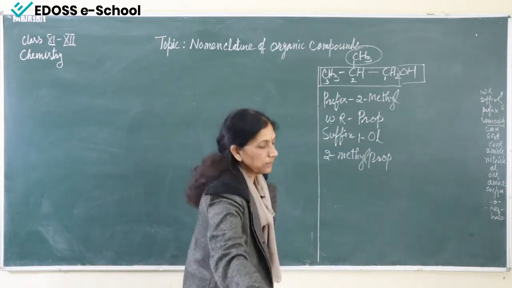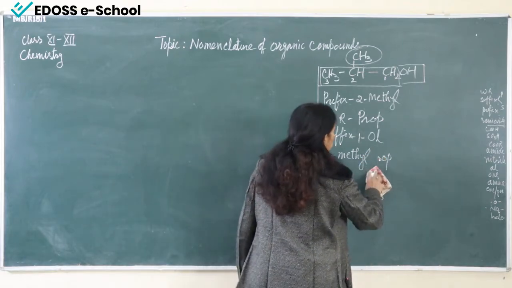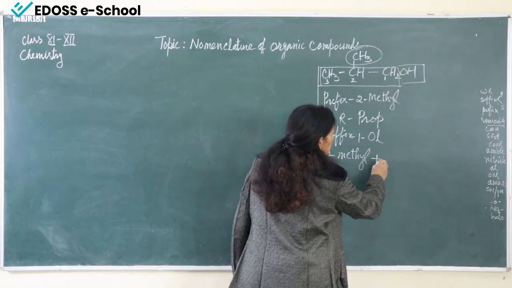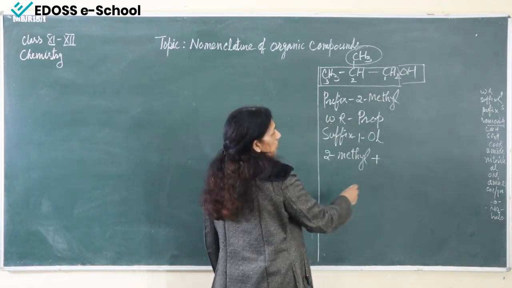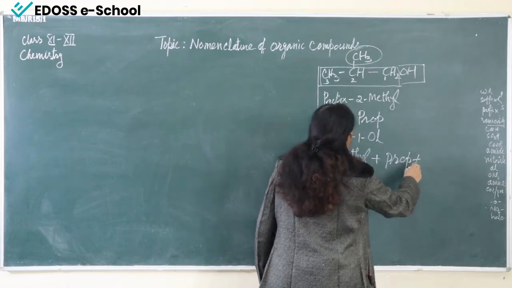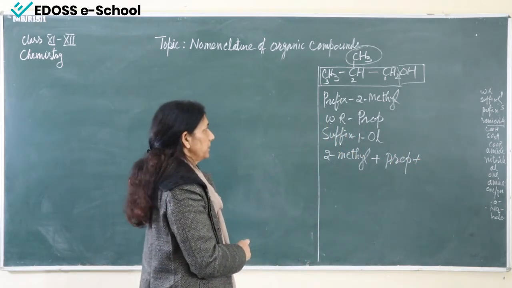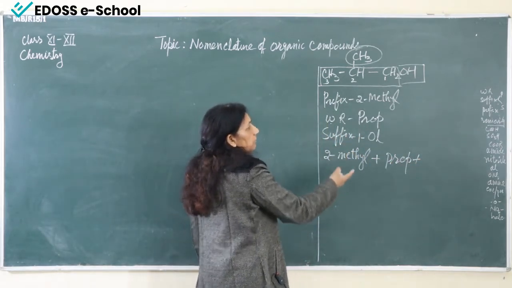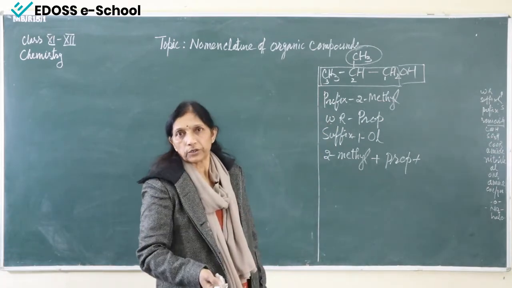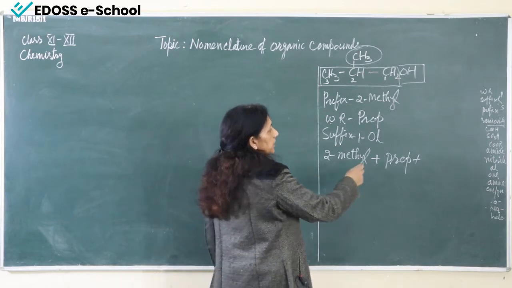So that you don't get confused, I have written prefix, then a plus sign, then prop. And after that the suffix is coming. For the suffix, because there is no double bond, we will use ane.